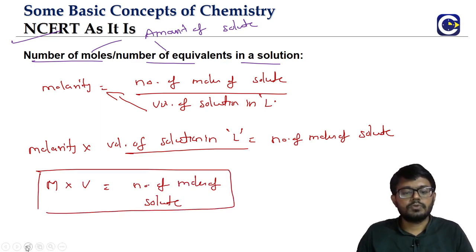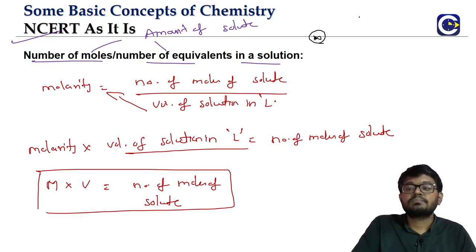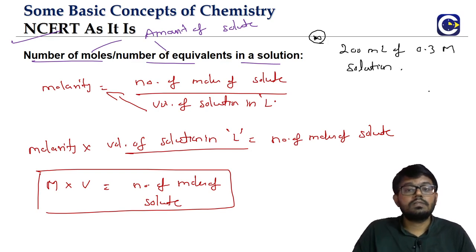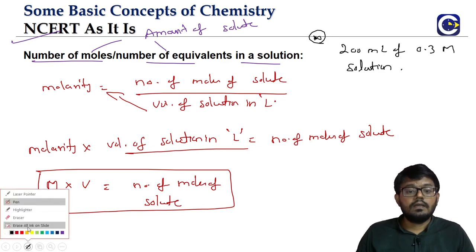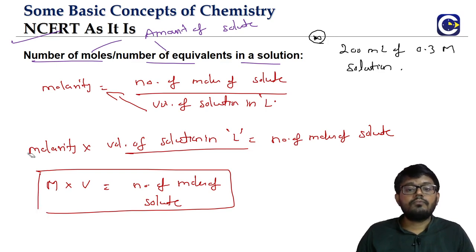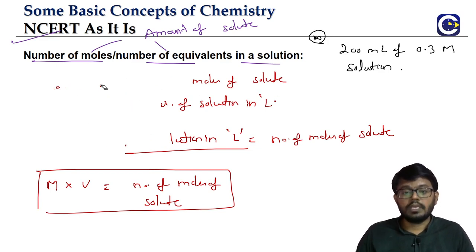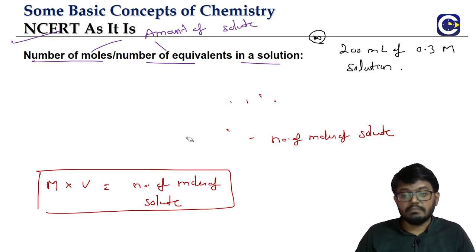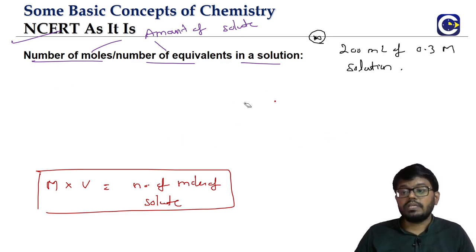Okay. Suppose, just to give one sample, somebody is saying that there is 200 ml of 0.3 molar solution. That 200 ml is the volume of 0.3 molar solution. They are asking what is the number of moles of the solute. How do you get the number of moles? Molarity multiplied by volume of the solution in liter.